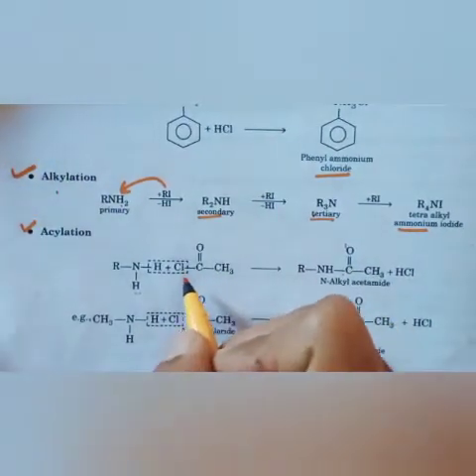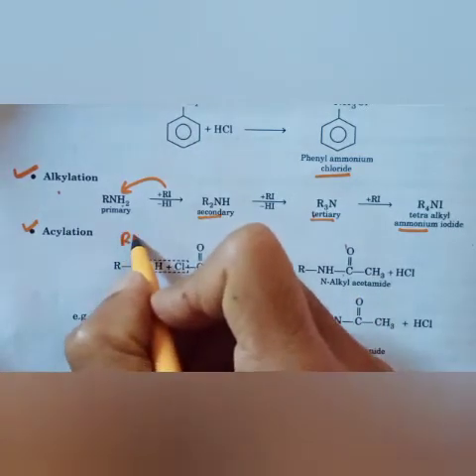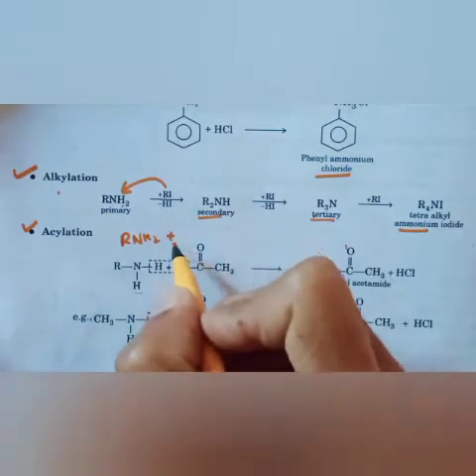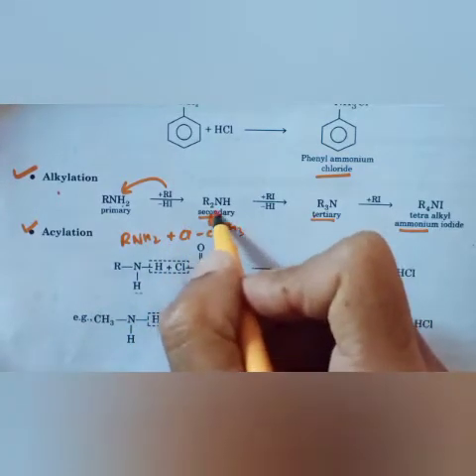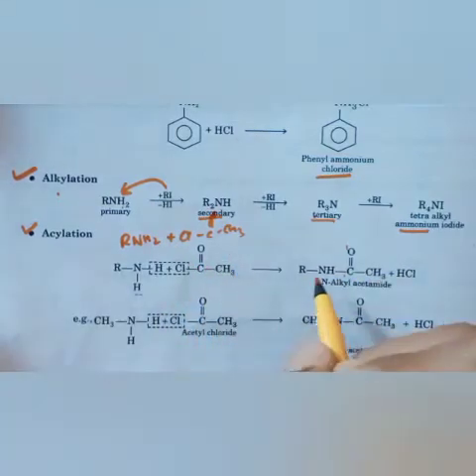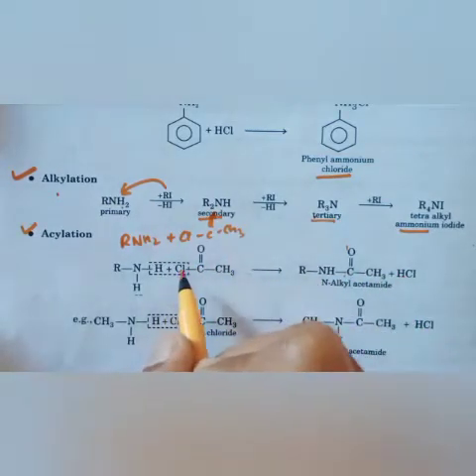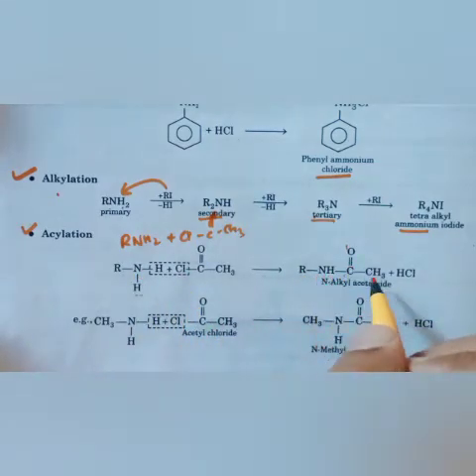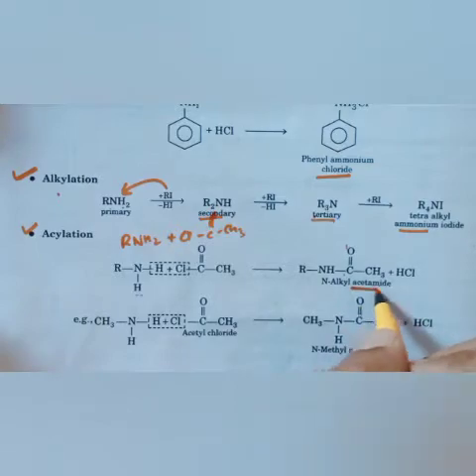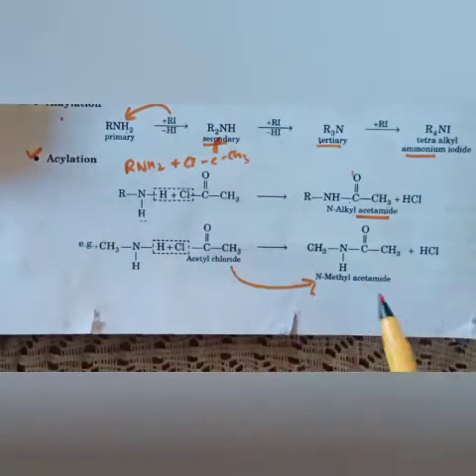Whenever we are reacting any amine, see here, this is RNH2 plus Cl C double bond O CH3. This is called the acyl group. In Friedel-Crafts we have studied. HCl will be lost, so it means that carbon will react directly with N now. So RNH C double bond O CH3, N-alkyl acetamide. This is the compound. Then acetyl chloride will convert into methyl acetamide.